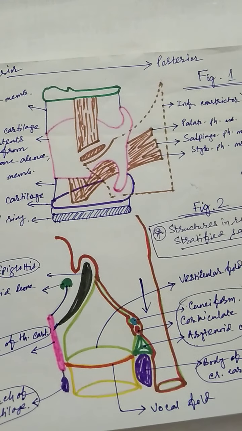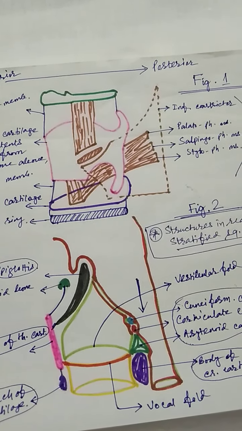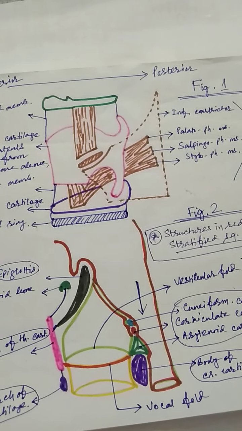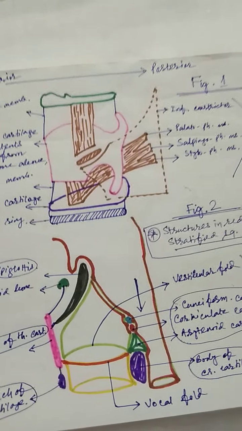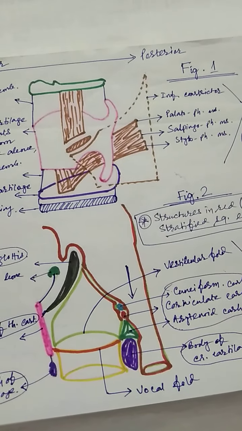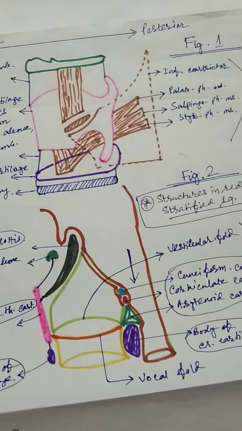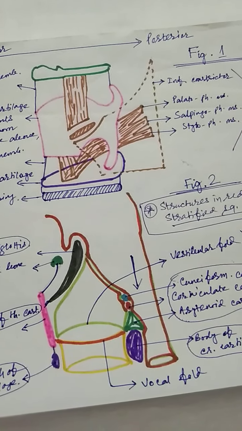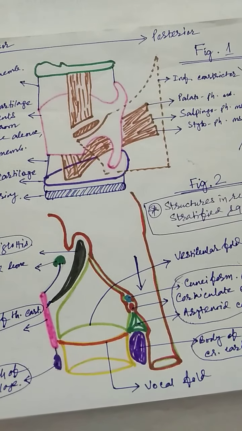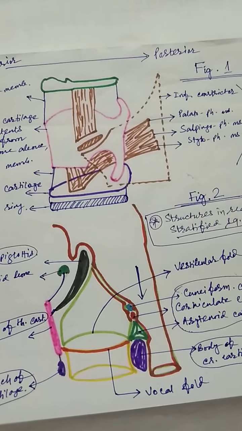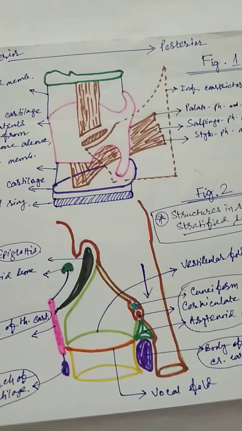The paired cartilages are the arytenoid, corniculate and the cuneiform.